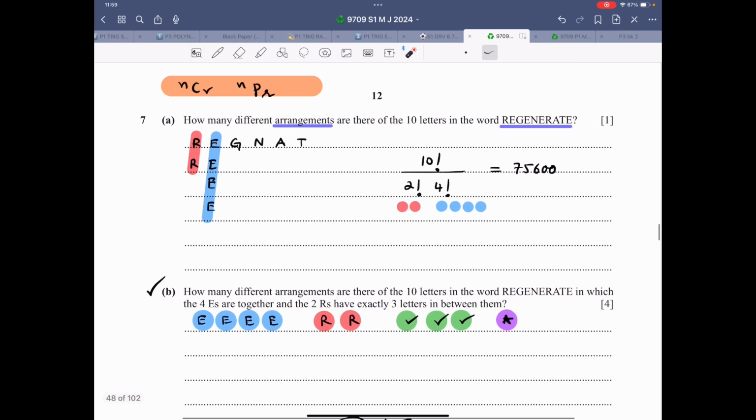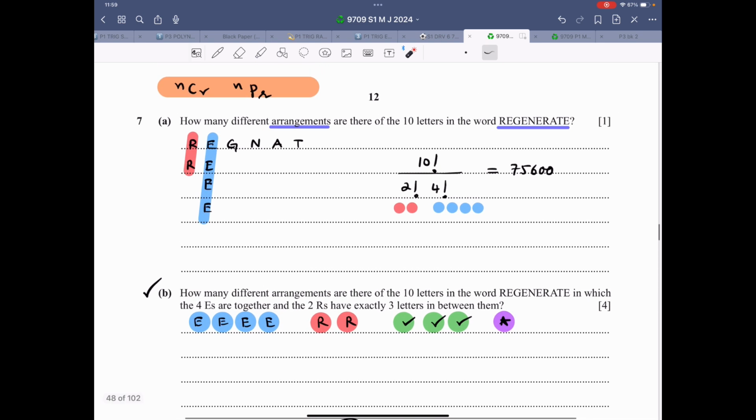Now this question is a nice one. The working is down below. Let me first read it out for you. How many different arrangements are there of the 10 letters of the word REGENERATE in which the 4 E's are together? The 2 R's have exactly 3 letters between them. Now I'm using blue color for the 4 E's. They should be together in a box. And then there are 2 R's. They are kind of fixed, and we will have 3 letters between them. So 4 plus 2 is 6, 6 plus 3 is 9, 9 plus 1 lone wolf, that is this letter, that will be separate. Now what are the possibilities?